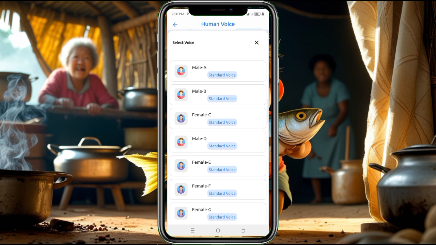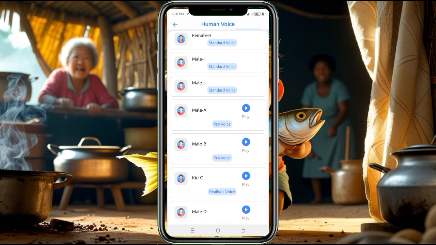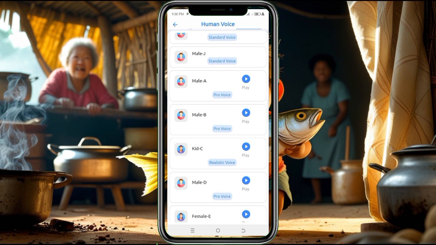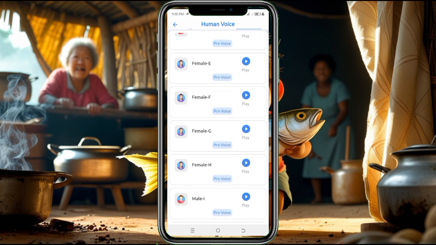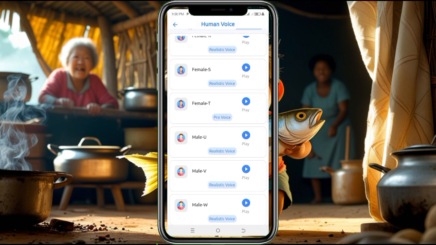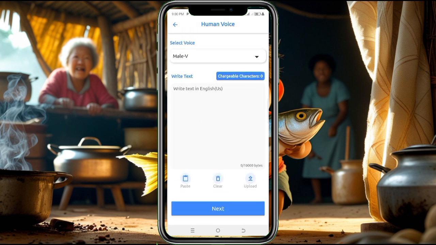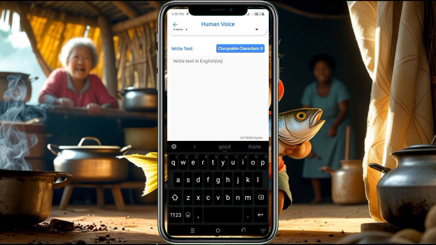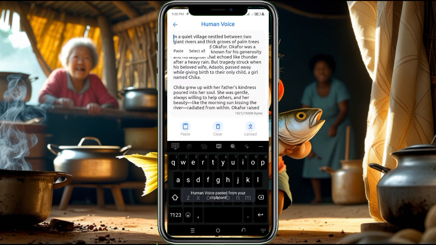Now the standard voices are paid voices, while these pro voices are also paid voices, but the ones under realistic, you can use any of these realistic. Most times I just use male V because I don't want stress. Now, having selected these two, you can click here and either paste or click on paste to paste